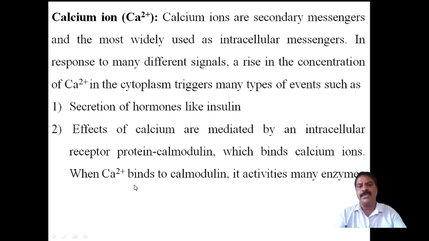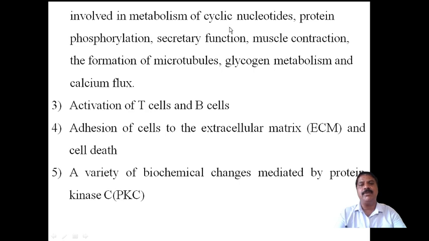When calcium binds with the protein calmodulin, enzyme activity is enhanced, so the metabolism of cyclic nucleotides, protein phosphorylation, secretion, muscle contraction, formation of microtubules, glycogen metabolism, and calcium flux all increase.